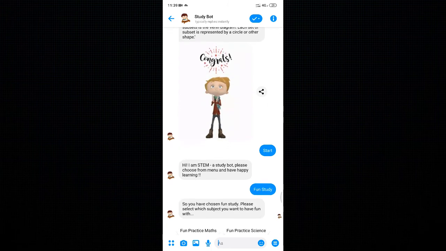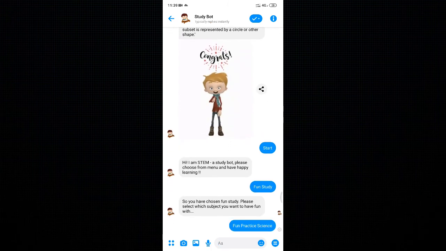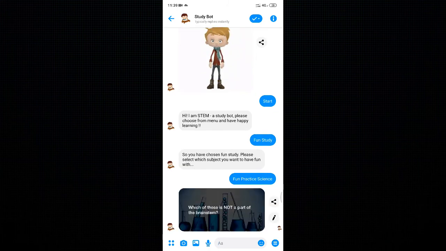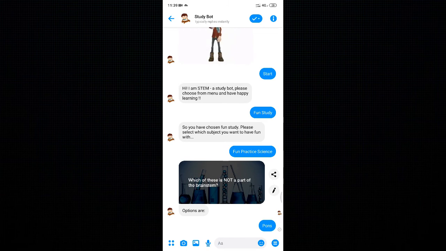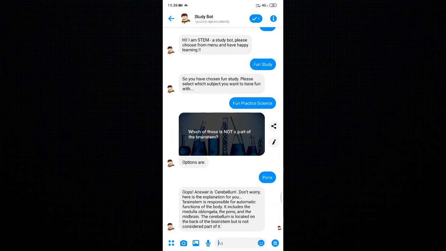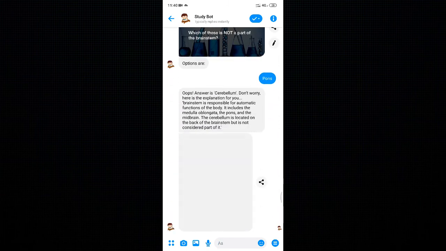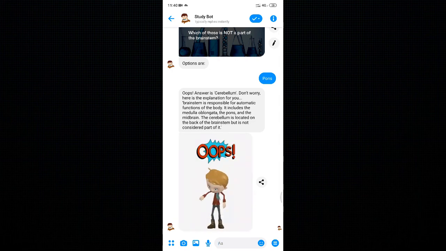Let's try this fun science practice. It says no, the answer is cerebellum, and the explanation is given, and an image will also be provided. And this is how the bot will work. This is just a basic demonstration of Study Board. It will grow a lot more and we can do much more with this one. Okay, bye, thank you.